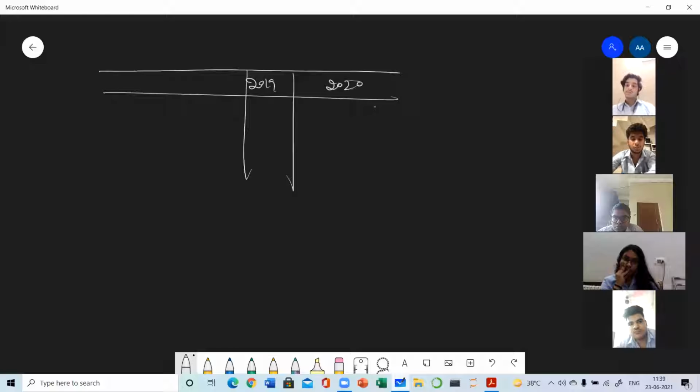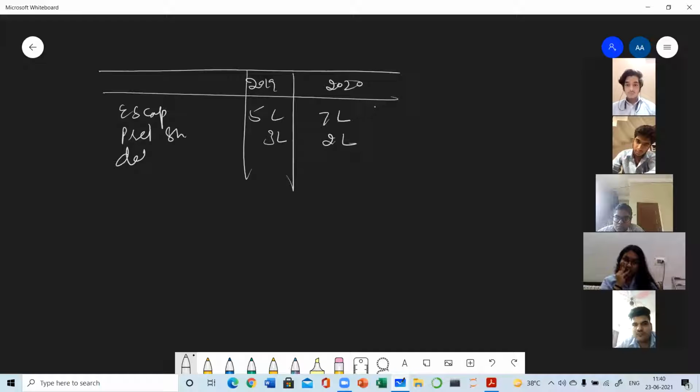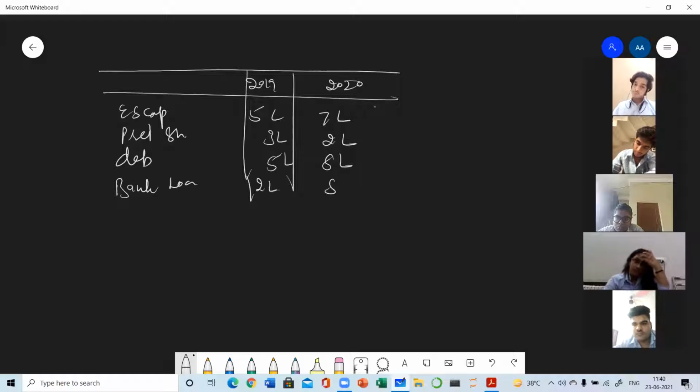2019, 2020: equity share capital, 5 lakh, 7 lakh; preference share capital, 3 lakh, 2 lakh; debentures, 5 lakh, 8 lakh; bank loan, 2 lakh and 50,000. All these are imaginary figures which I have considered. So now how to do the financing activities? If these things are increasing, increasing means inflow, that will be added. And if any of these items is decreasing, that means outflow.